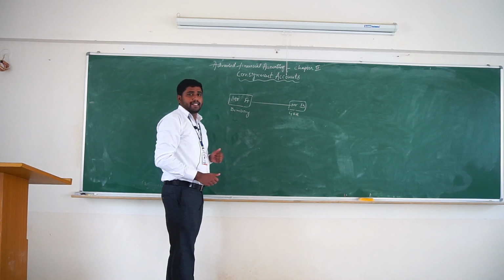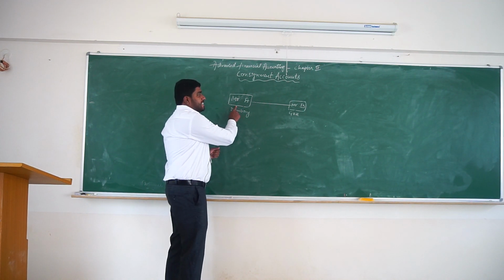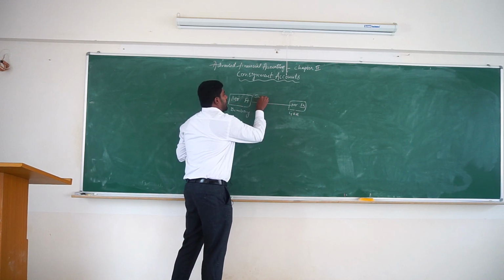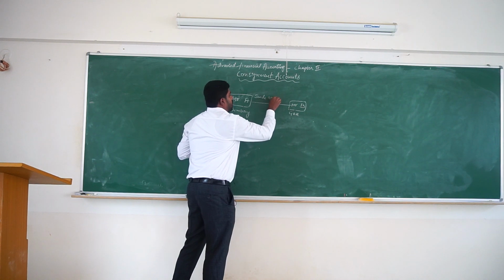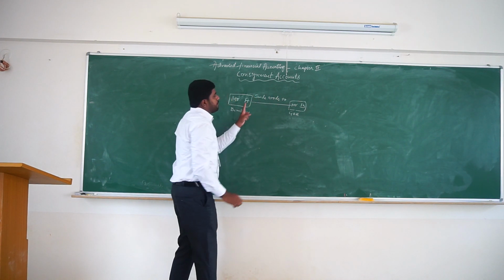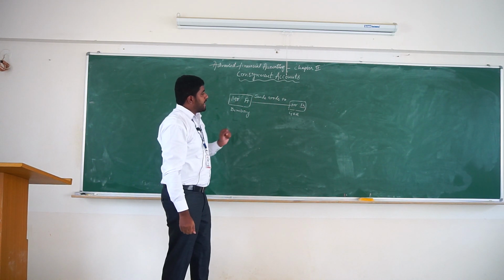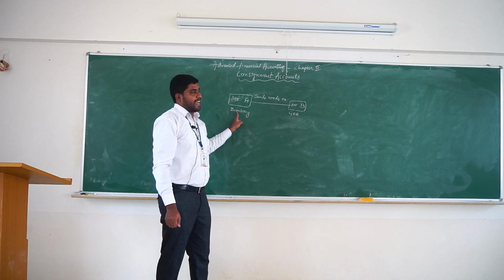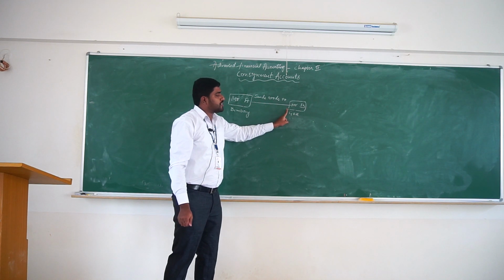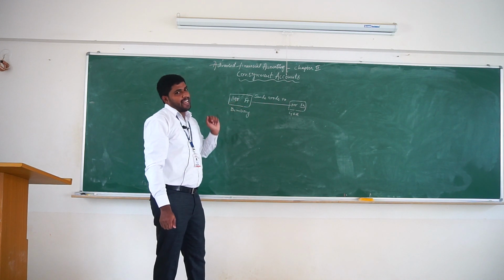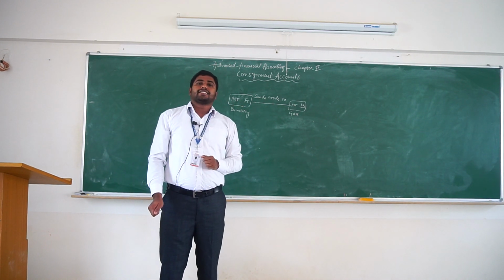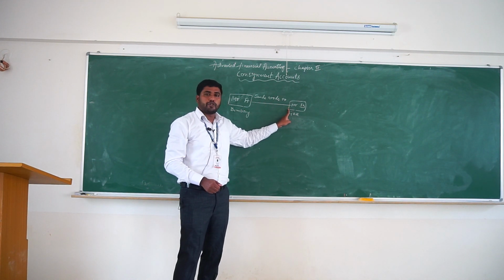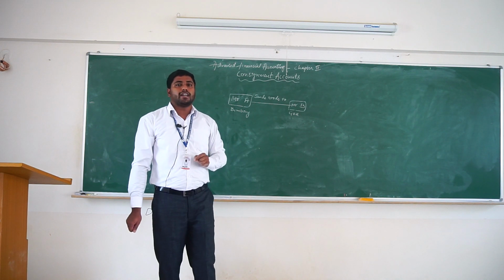On consignment basis, Mr. A sends goods to Mr. B. Here Mr. A sends goods to Mr. B, and Mr. B has to sell goods on behalf of Mr. A, and Mr. B has to return the amount to Mr. A. And here what is the benefit Mr. B is going to get? Here Mr. B is going to get a commission based on sales.